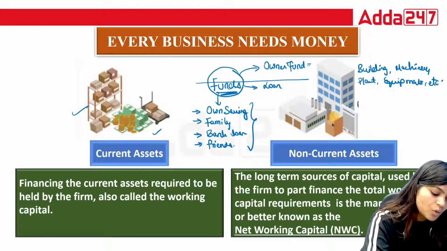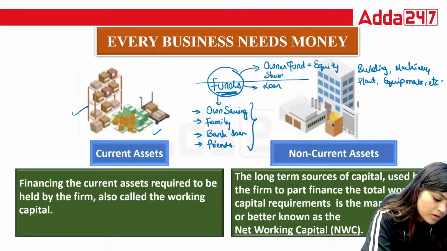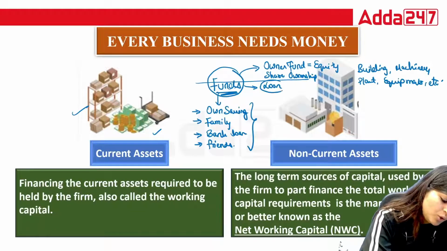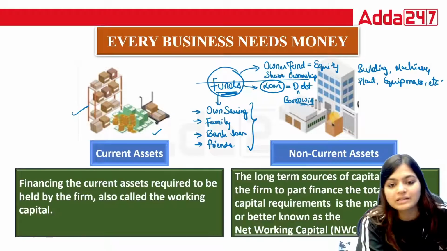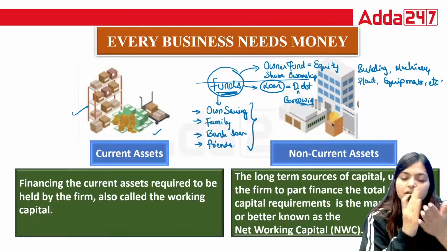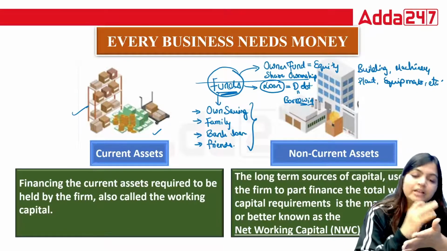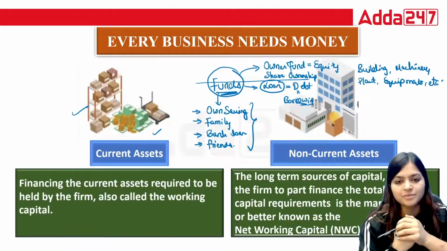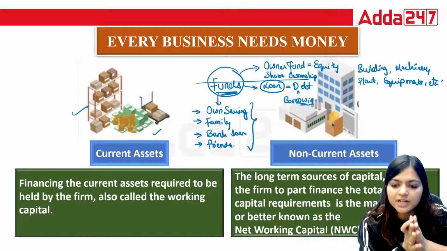We call this owner's fund your equity, meaning when you share ownership, that time we call it equity. On the other hand, when we're talking about a loan, we're talking about debt. Whatever borrowings you have done, that is your debt amount. So funds are going to be part of two things, equity and debt. Equity is when you are sharing ownership, debt is when you are borrowing from someone. So this is how you can arrange funds for your business.